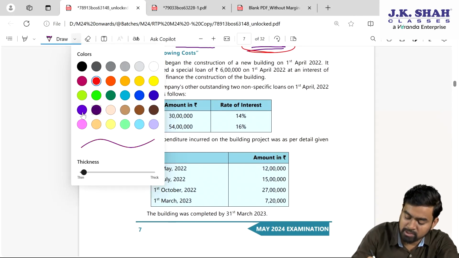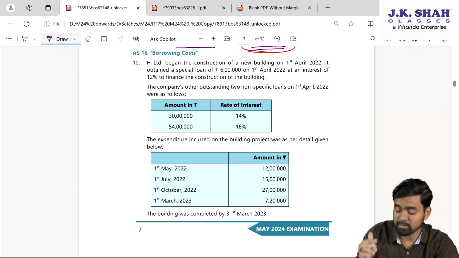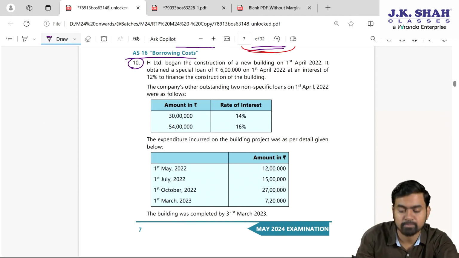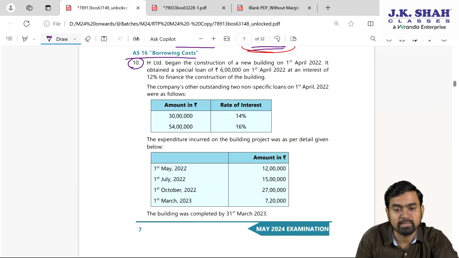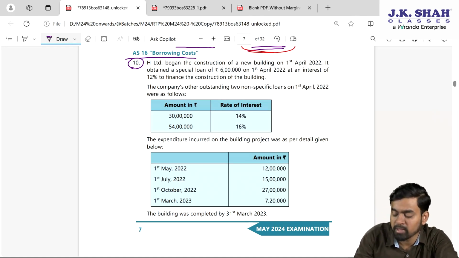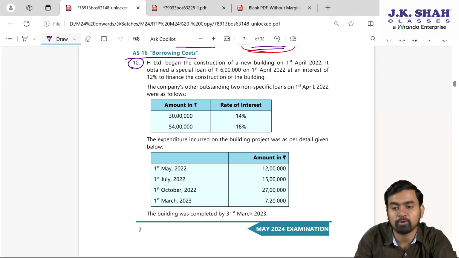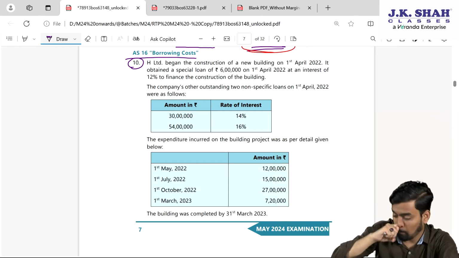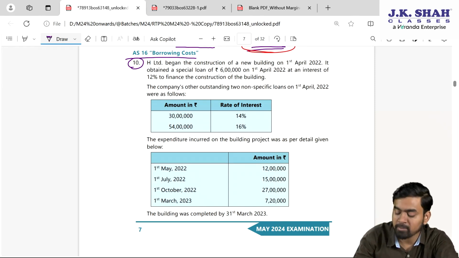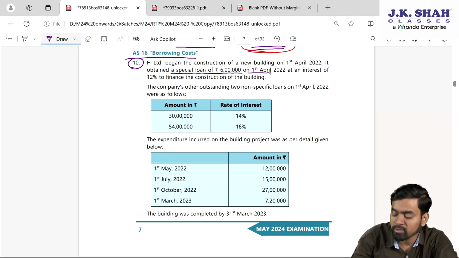Now the next sum for discussion is from AS 16 Borrowing Cost. Again a simple sum, a good sum it is. What does it say? H Limited began the construction of a new building. It takes a substantial period of time. So if any asset is taking a substantial period of time, then the borrowing cost will be added to the cost of the asset. On 1st April 22, it obtained a special loan of 6 lakh at an interest of 12% to finance the construction.